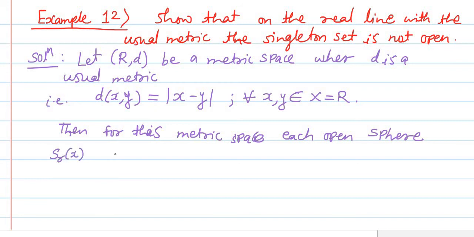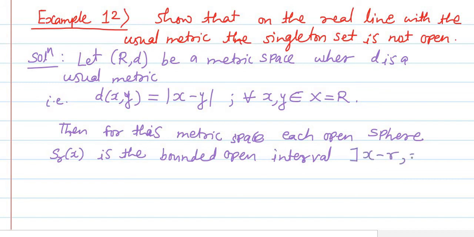Then each open sphere S_r of x is the bounded open interval from x minus r to x plus r. We have discussed this in very much detail.